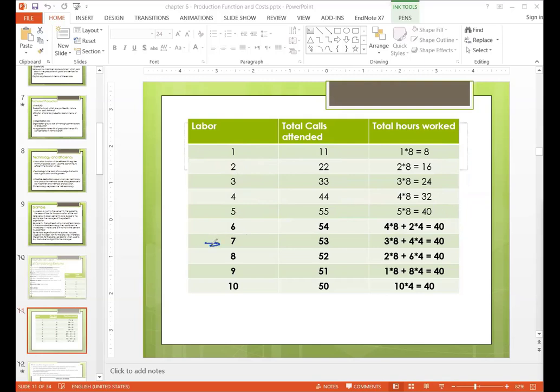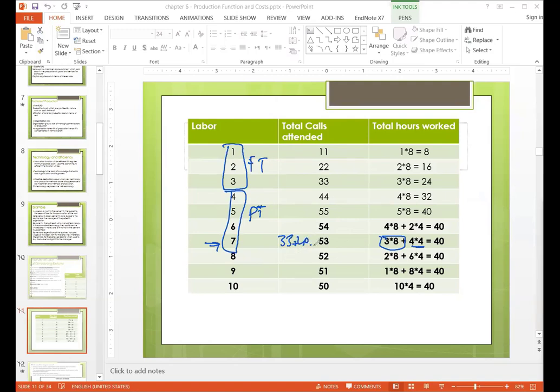Similarly, let me clear the screen. When they hire the seventh person, we have to make one more person part time. So three are full time, and the next four are part time. So three people are full time, receiving 33 calls, plus four people are part time, receiving 20 calls.